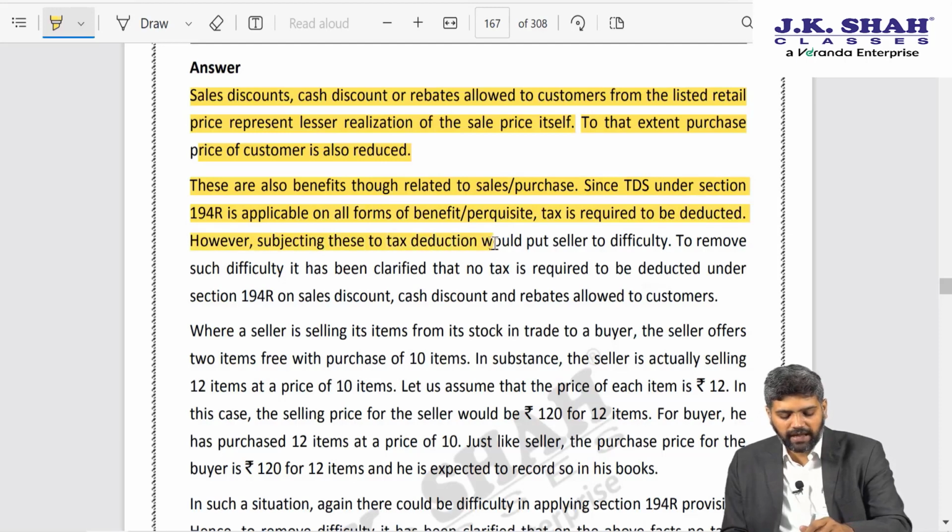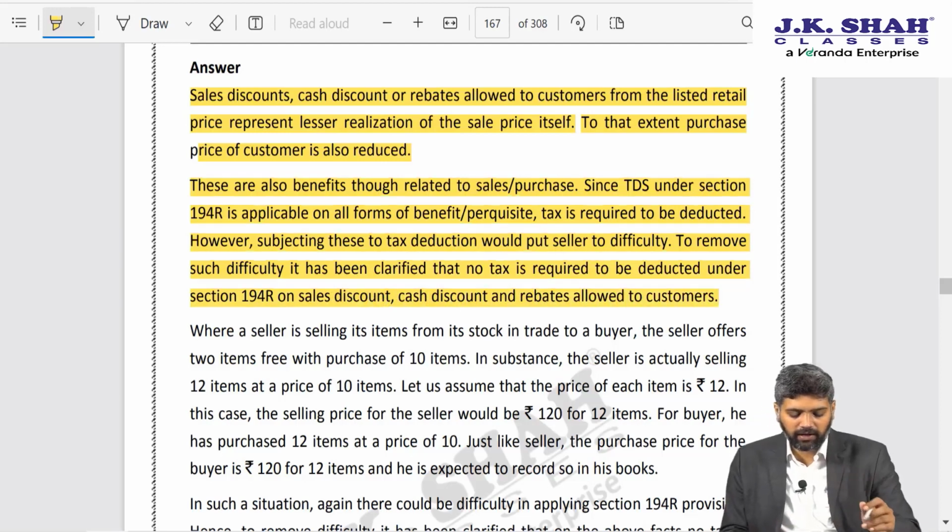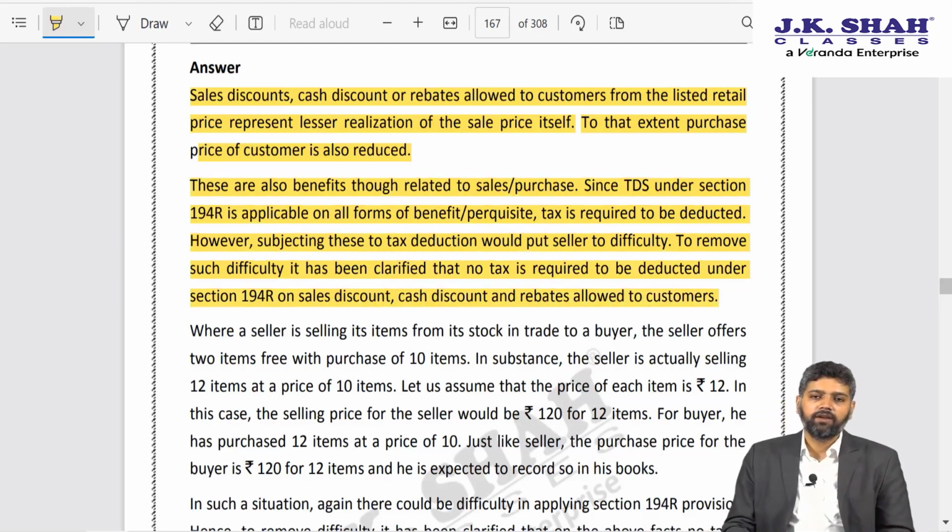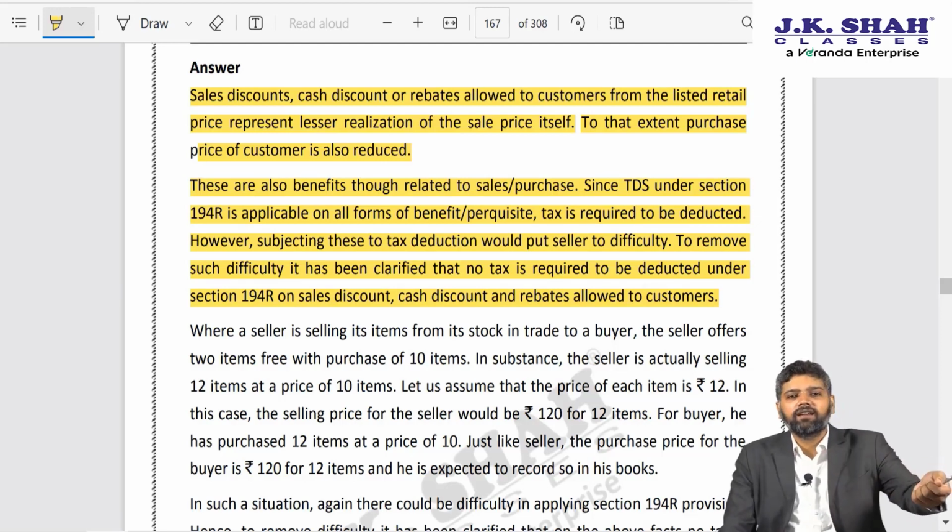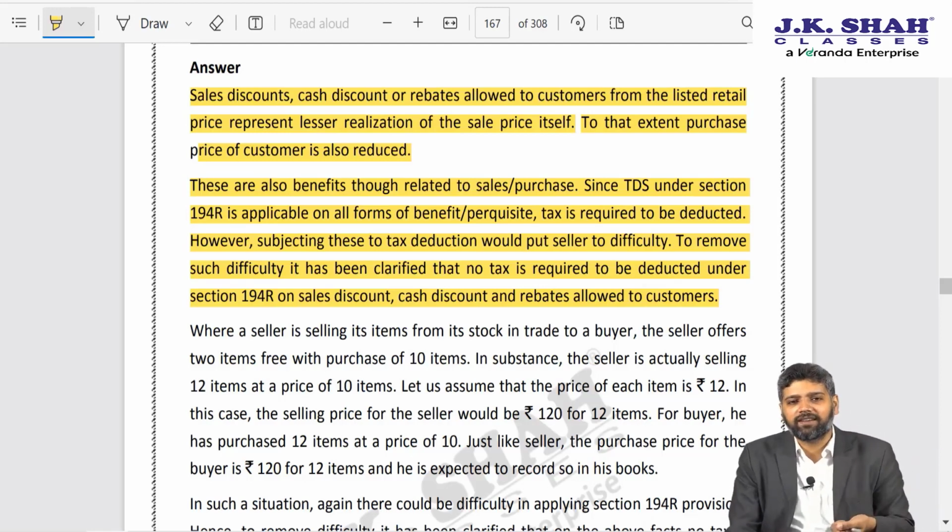However, subjecting these to tax deduction would put the seller to difficulty. To remove such difficulty, it has been clarified that no tax is required to be deducted under 194R on sale discount, cash discount and rebate allowed to the customer. So, is it a benefit or perquisite? Yes, but then on each and every discount allowed, if the seller starts deducting TDS, because he is not providing, he is not paying anything, so how will he deduct? So, it is as good as, let us say I sell you goods worth 100 rupees.